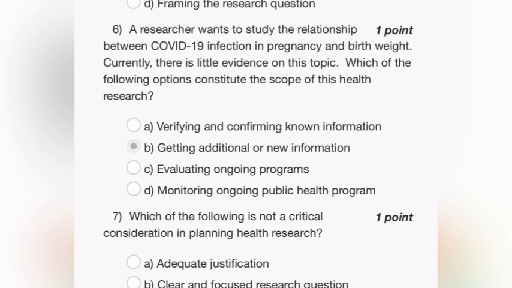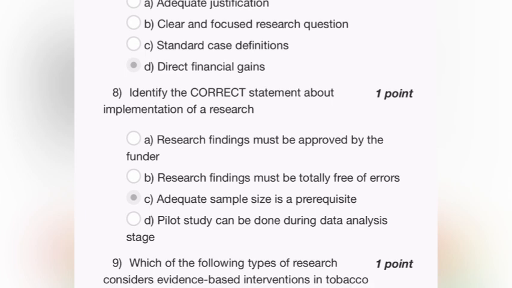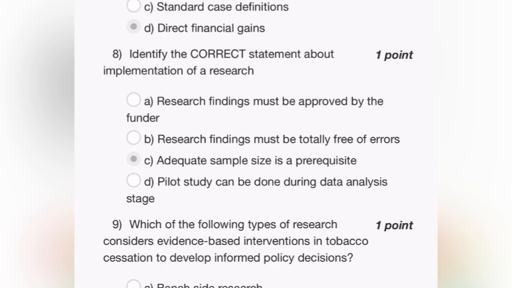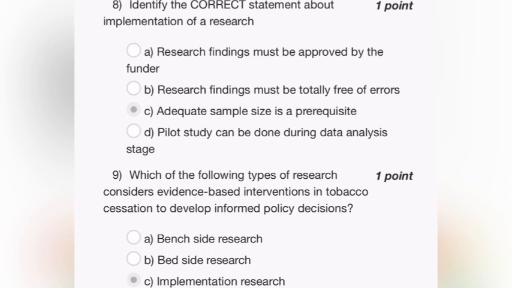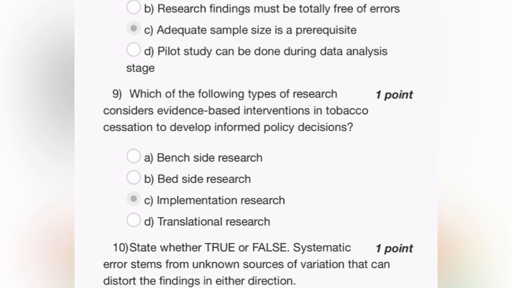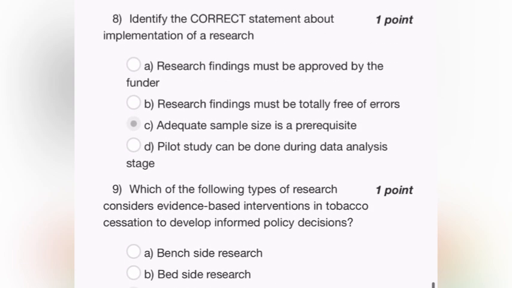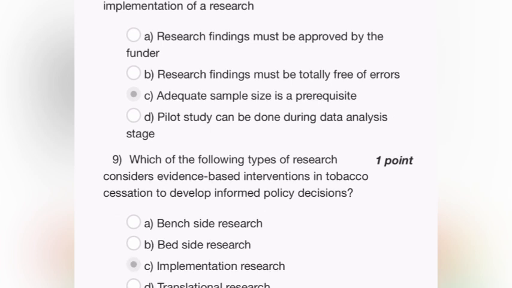And coming to COVID-19 infection in pregnancy and birth weight, it's new information we are getting. Which of the following is not a critical consideration in planning health research? We don't need any kind of committee. I think that is the answer for that, but it is not showing here. Oh, sorry, it's about the direct financial gains that is not there, and the correct one is that adequate sample size is a prerequisite. And which of the following types of research considers evidence-based intervention on tobacco cessation and developing informed policy decisions? That is implementation research.